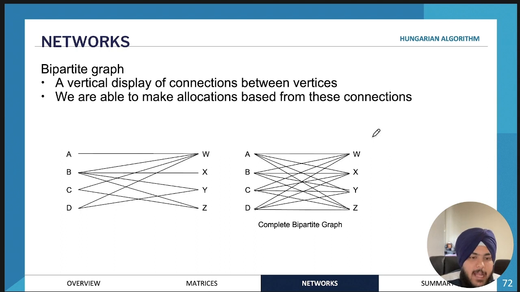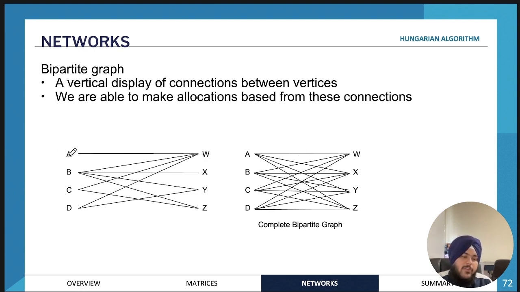So essentially, what you would need to work out is the best allocation such that we complete the project in the minimum amount of time. That is what the bipartite graph can be used for. These are very simple bipartite graphs.